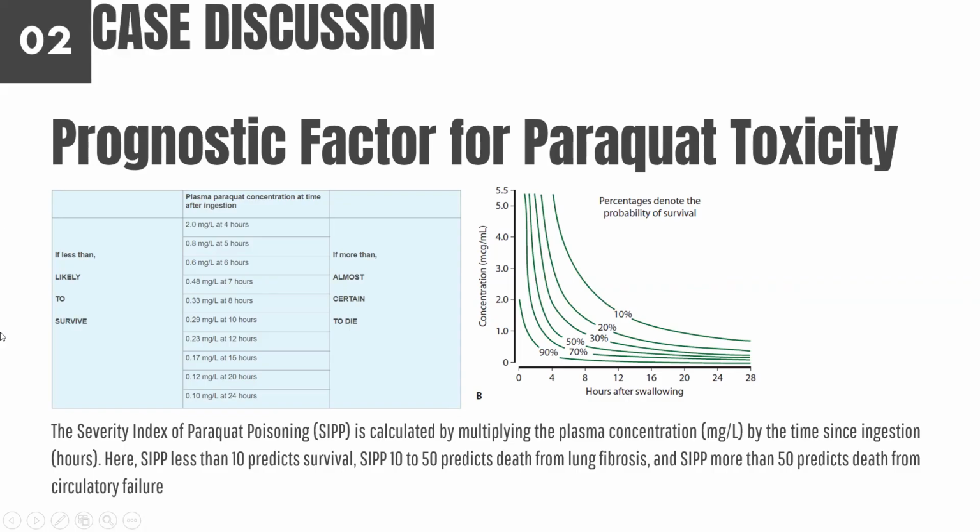There's also a term called the severity index of paraquat poisoning, which is calculated by multiplying the plasma concentration by the time since ingestion. Here, the SIPP, or severity index of paraquat poisoning, if it is less than 10, it predicts survival. Between 10 to 50, it predicts death from lung fibrosis. If it's more than 50, it predicts death from circulatory failure.